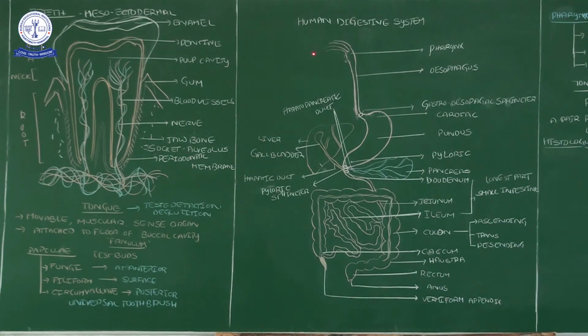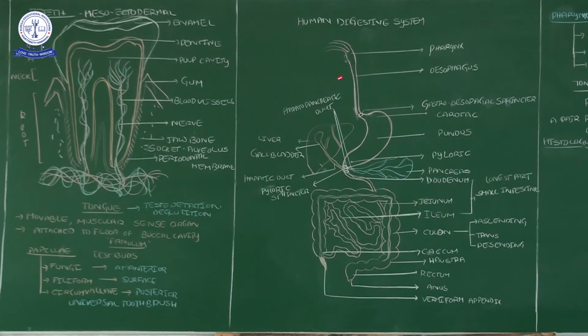Then the next part after the buccal cavity is the pharynx, which is a common part where the nasal passage and the oral passage both open into one common place, the pharynx. About the pharynx, I will explain in the third column at the end of this video session. After the pharynx, it leads straight to the next part, the esophagus tube.